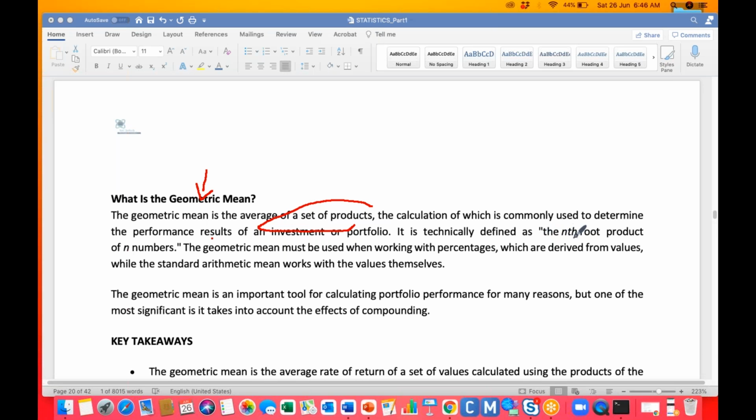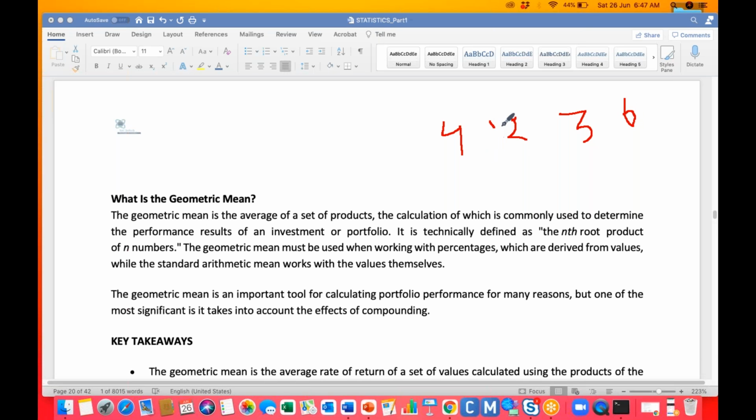It is formally defined as the nth root of the product. For example, if you have 40 elements, you multiply each and every one of those 40 values, then take the 40th root, that is, raise to the power 1 by 40. Nothing much different. For example, if we have 4 elements: 1, 4, 2, 3, 6.